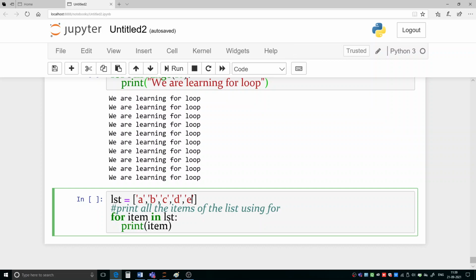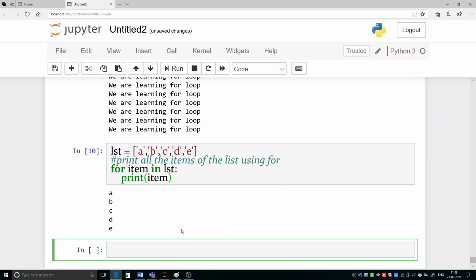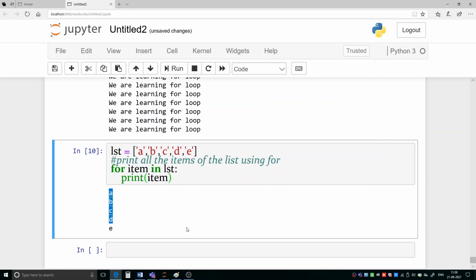Whatever the value of item is, we are printing it simply. That is what we are doing here. If you run it, you see we have got all the elements. So this is another way we use a for loop.